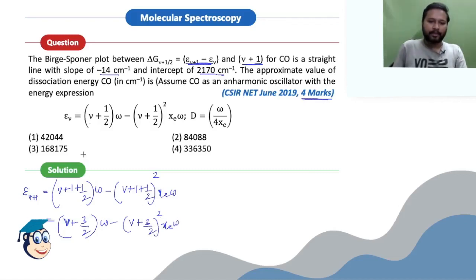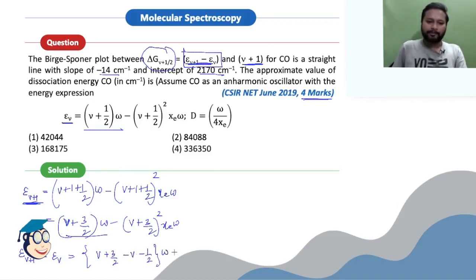Now just take the difference of both of them, because only then are you going to get this particular term for which you are plotting the graph. So just subtract both of these equations. I'll be getting epsilon V plus 1 minus epsilon V. This term will be subtracted by this, right? So in the bracket I will have V plus 3 by 2 minus V minus 1 by 2, and then omega.